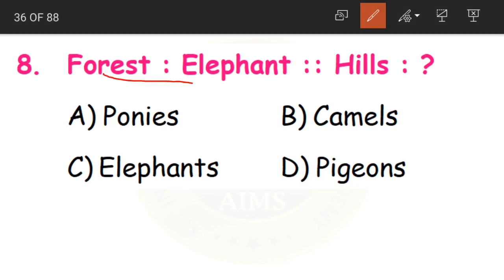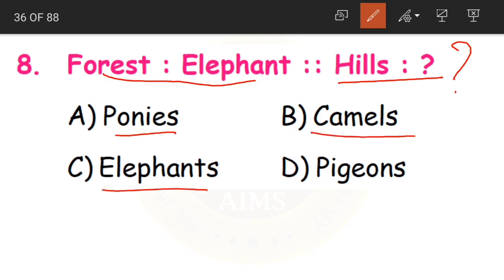Forest is for elephant, and hills. So which animal do you have in hills? Okay, so we learned that in forest, elephant is going to carry the logs, carry the trees, all heavy weights and even people also sometimes. But here in hills, which animal do we use for transportation? Either ponies, camels, elephants or pigeons.